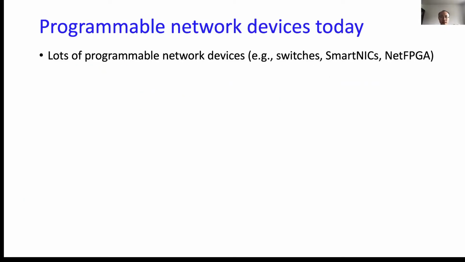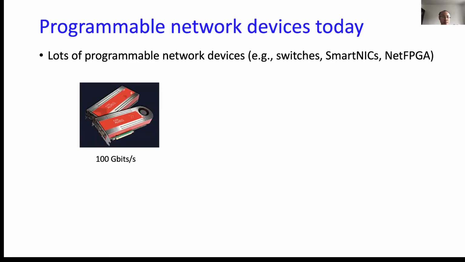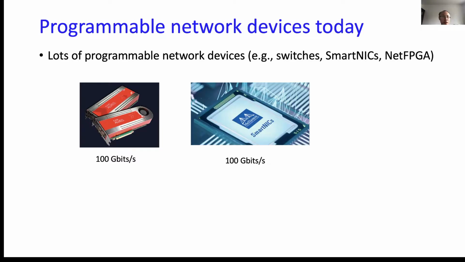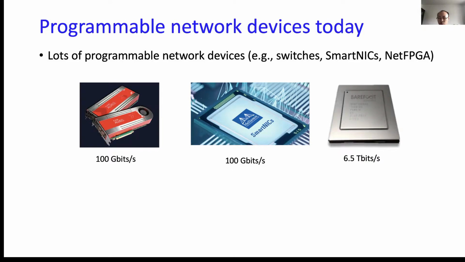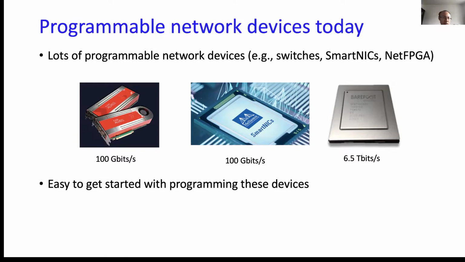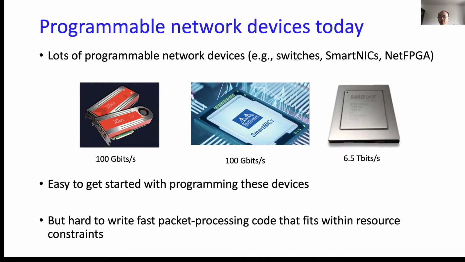Programmable network devices have become quite widespread, and they also run at a fairly high speed. For example, Cynix LVL runs at 100 gigabits per second. Mellanox Bluefield runs at 100 gigabits per second, and Barefoot Tofino runs at 6.5 terabits per second. It is easy to get started with programming these devices. For example, you can read the tutorial or you can attend a workshop. But writing fast packet processing code that fits within resource constraints is really hard.